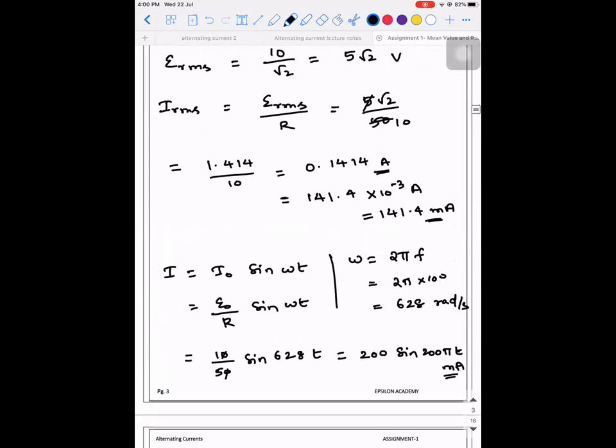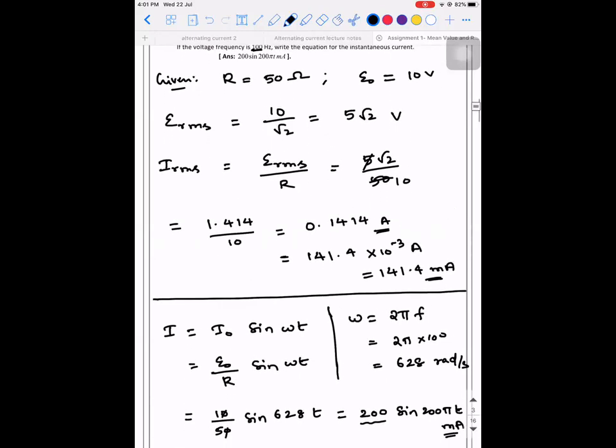You can write the answer either in terms of ampere or milliampere. Still, you will get marks. Is there any doubt? Let me know. Sir, usually we leave it in SI unit only, no sir? Yeah, you can leave it. But generally, they will see to it that the peak values and all are in terms of hundreds. That is why they wanted to write it that way.